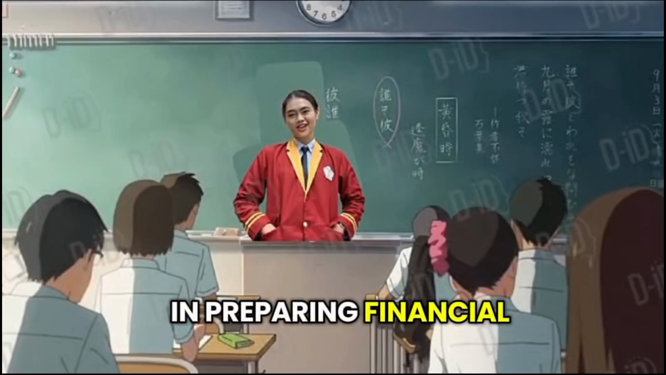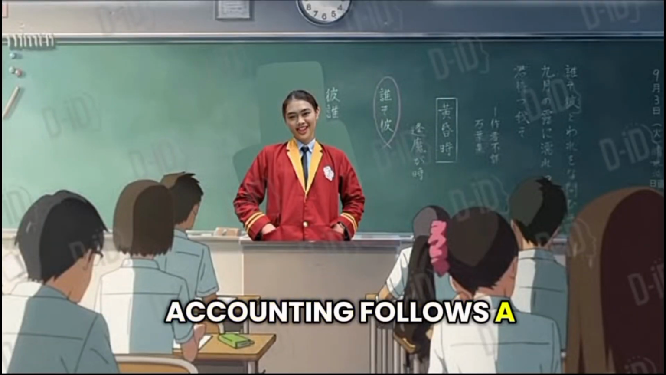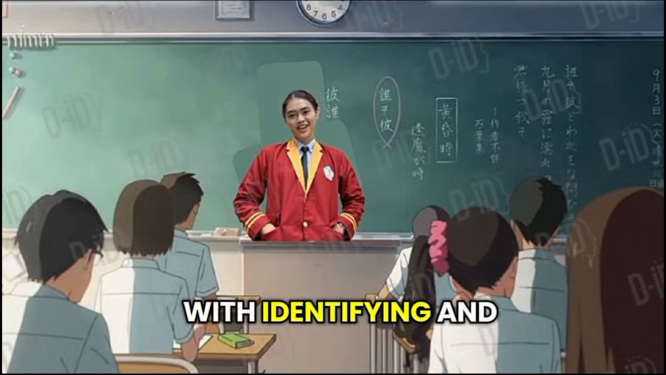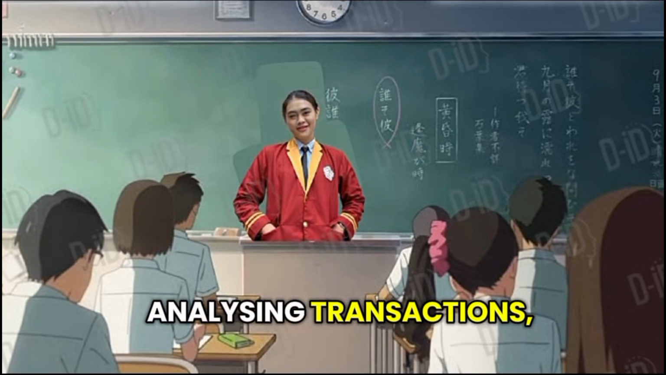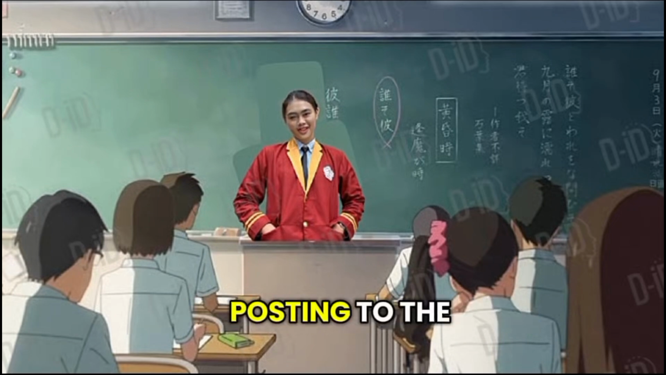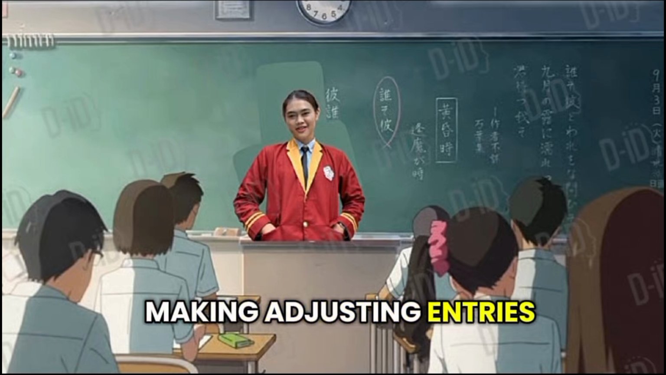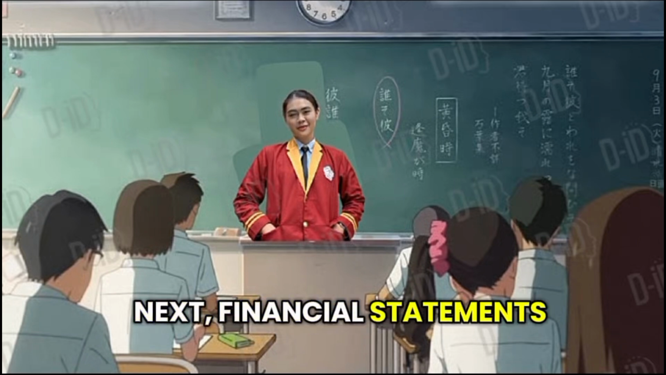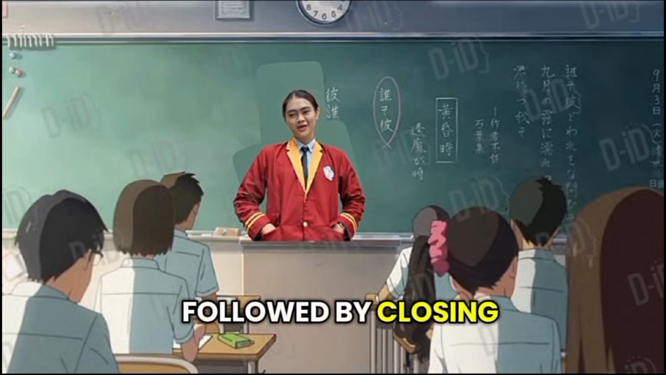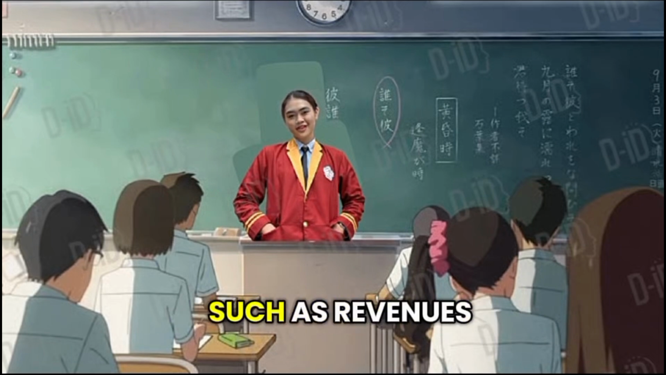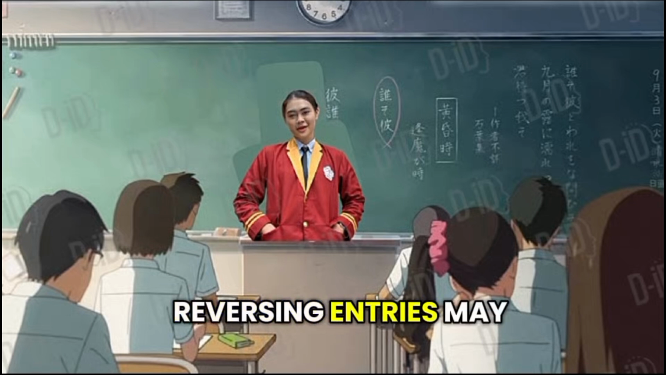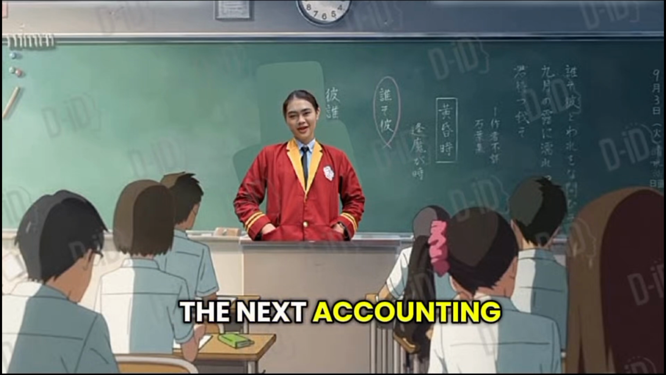In preparing financial statements, accounting follows a sequence of steps known as the accounting cycle. This process begins with identifying and analyzing transactions, recording them in the journal, posting to the ledger, preparing a trial balance, making adjusting entries, and preparing adjusted trial balances. Next, financial statements are compiled, followed by closing entries to close temporary accounts such as revenues and expenses. In some cases, reversing entries may be prepared at the beginning of the next accounting period.